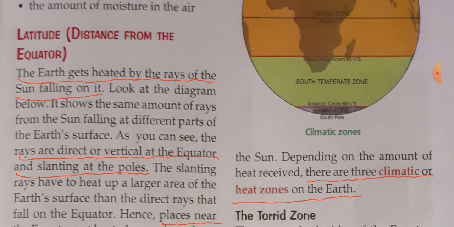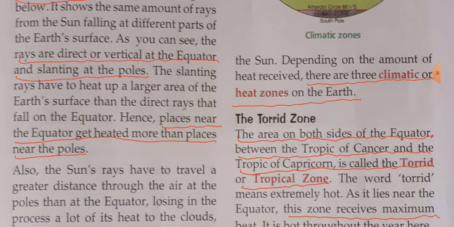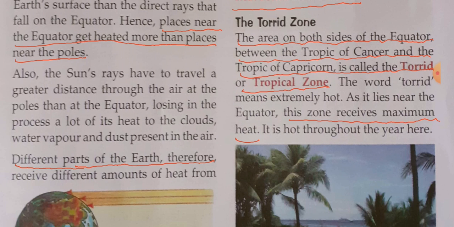The slanting rays have to heat up a larger area of the earth's surface than the direct rays that fall on the equator. Hence, places near the equator get heated more than places near the poles. Also, the sun's rays have to travel a greater distance through the air at the poles than at the equator, losing in the process a lot of its heat to the clouds, water vapor, and dust present